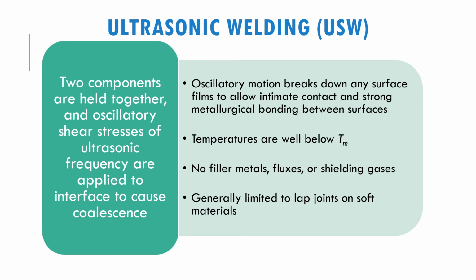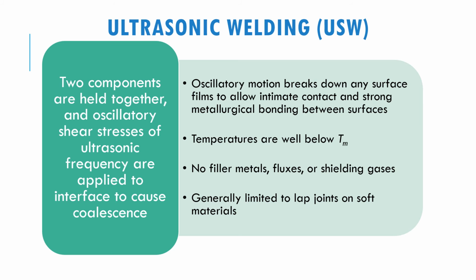So the last process will be ultrasonic welding. In ultrasonic welding, two components are held together, and the welding process is performed via the oscillatory shear stress of the ultrasonic frequency, where this ultrasonic frequency is applied to the interface area to cause the coalescence.